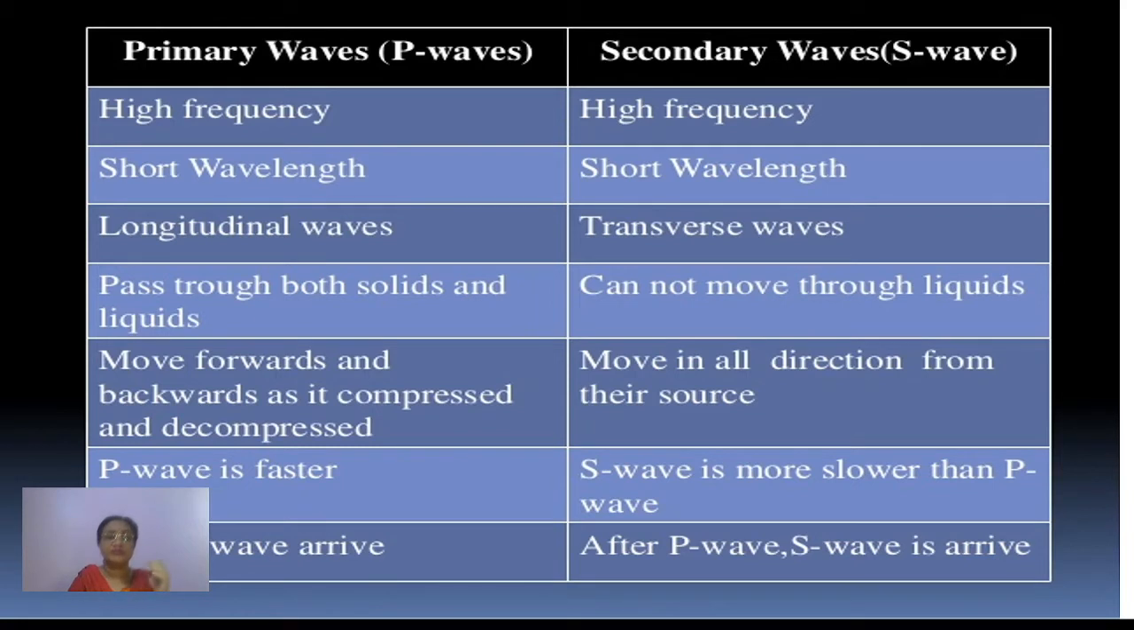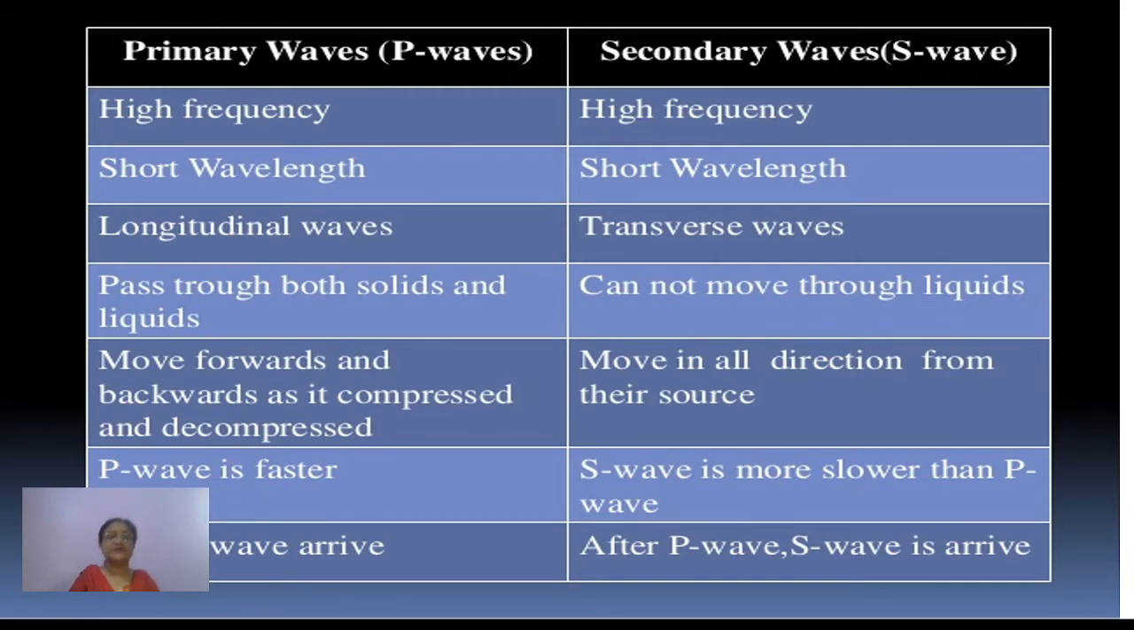But one more major difference is that primary waves can pass through any matter: solid, liquid and gases. But the secondary waves, or S waves, cannot move through liquids. And that's why, when we study the interiors of the earth, what the different layers are formed of and in what form they are present, these secondary waves help a lot in understanding where the rocks are present in their molten form, because that is the zone from where the secondary waves do not travel.